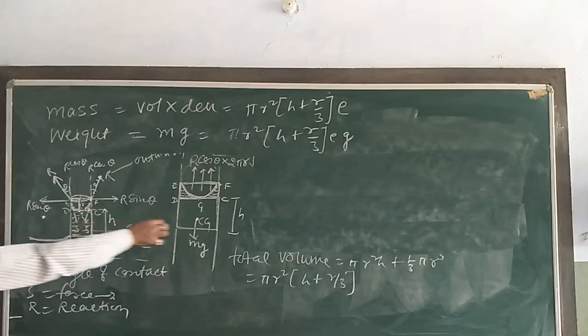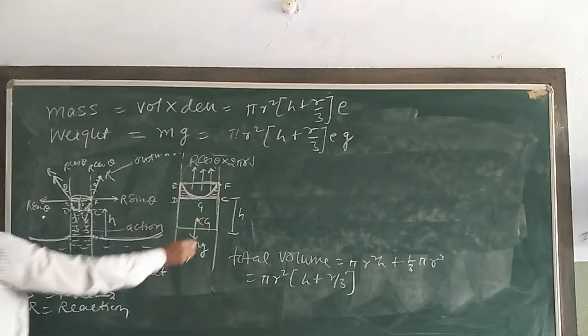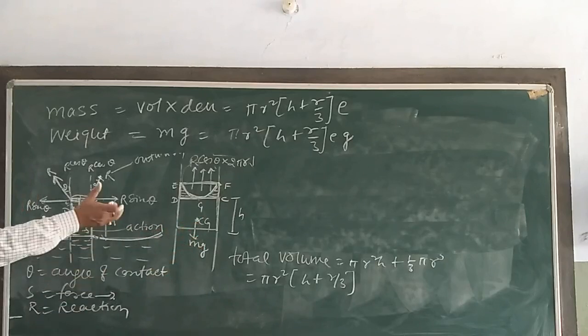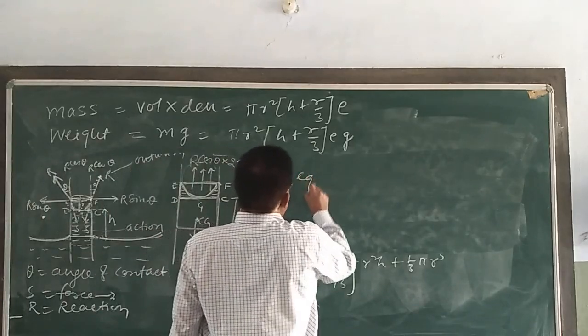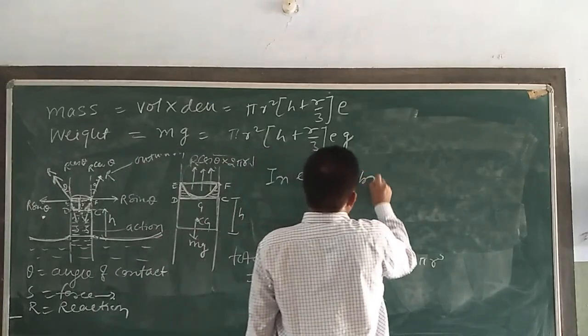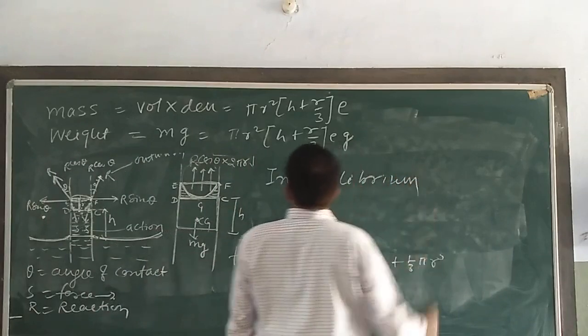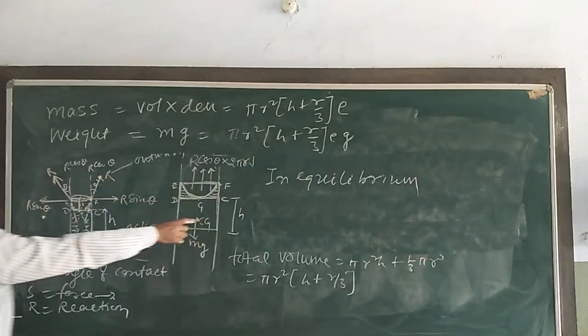This acts as the center of gravity here, the center of gravity of the liquid column in the tube. What I can say here, in equilibrium, this weight is mg.